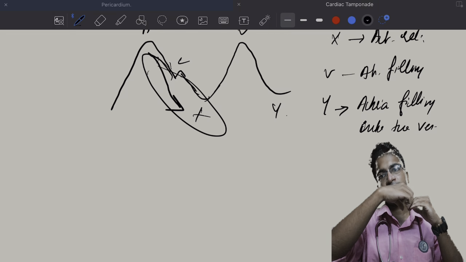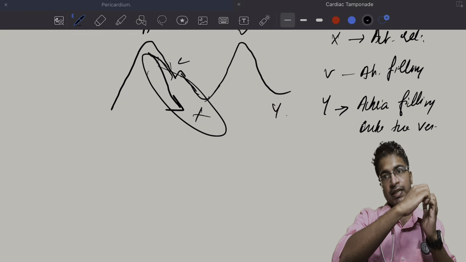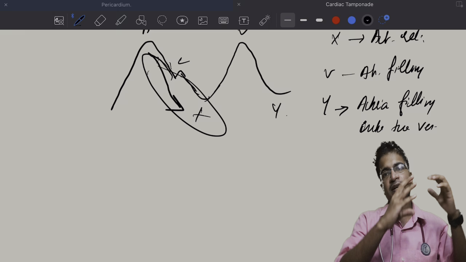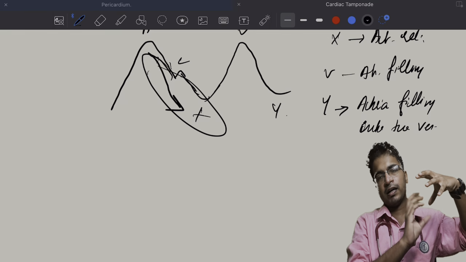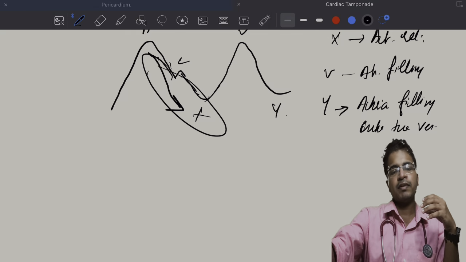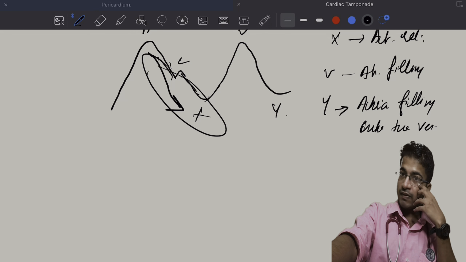So when the ventricle is in isovolumetric contraction, this will project and increase the pressure inside the ventricle. So there will be a bulge of the tricuspid valve into the right atrium. That will be the main cause of the C wave.